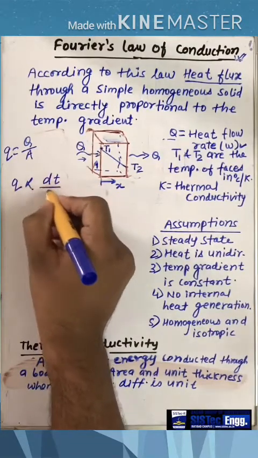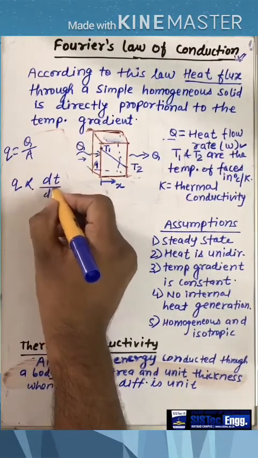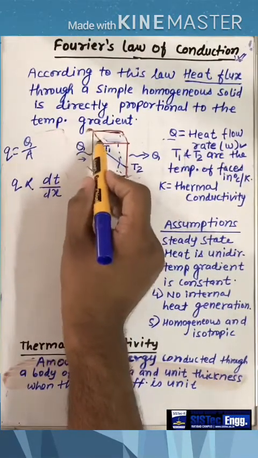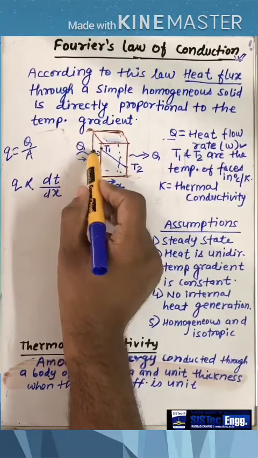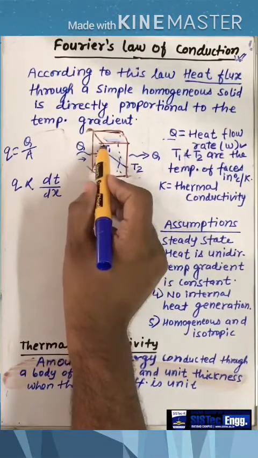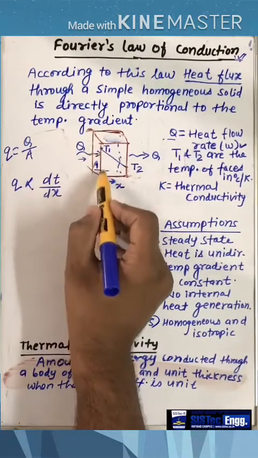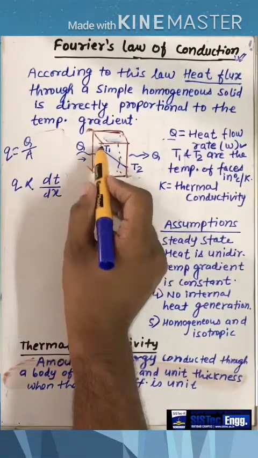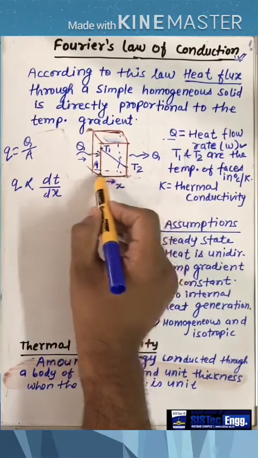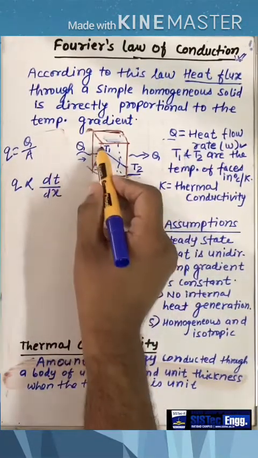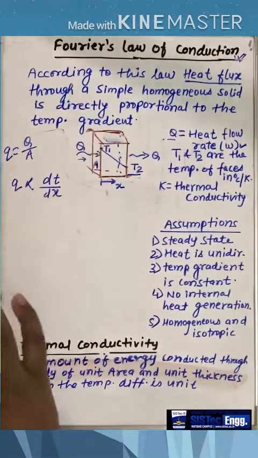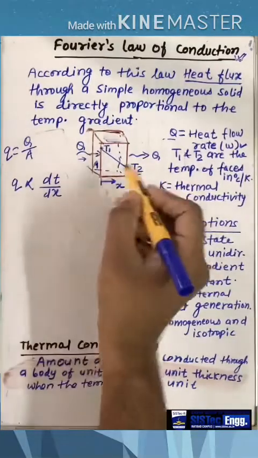So what is the temperature gradient? It is dT by dx. As you can see, each and every point of this face is maintained at temperature T1. I have denoted T1 here because it is showing some magnitude, and T2 is also showing a magnitude from this reference line. So T1 is greater than T2, as we can see from the diagram.